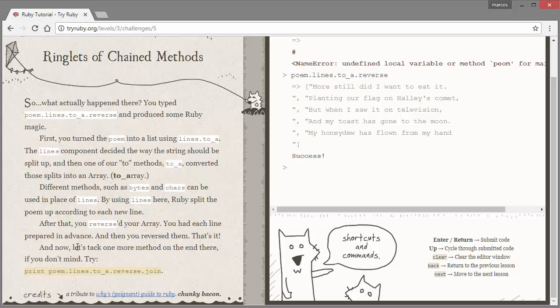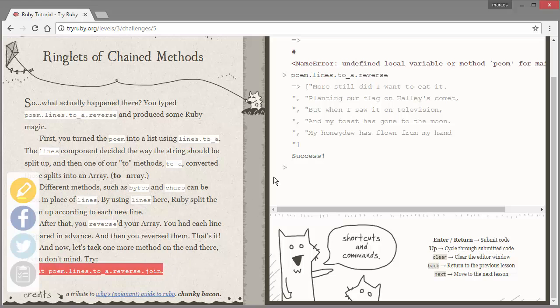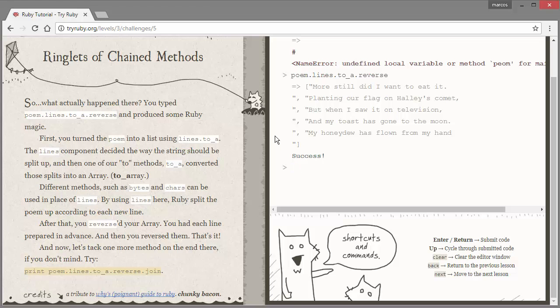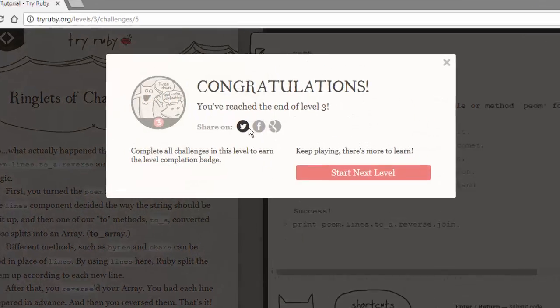That's it. Now let's tackle one more method. So let's tack one more method on the end here. If you don't mind, try print poem.lines. Alright, so it's basically what we did before, but it's actually gonna print the poem and then dot join.